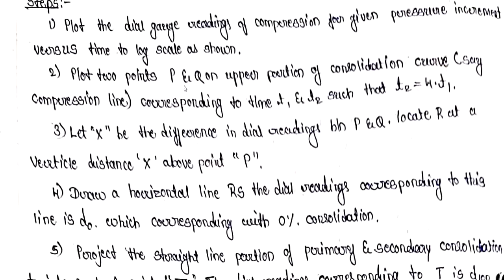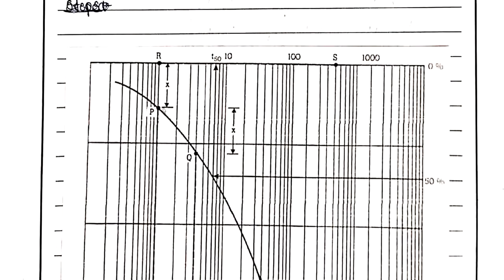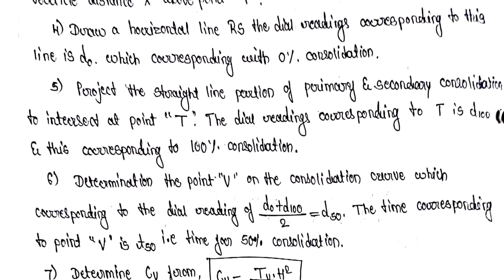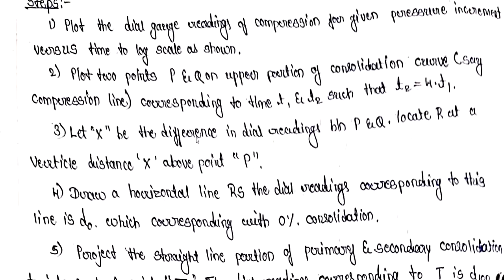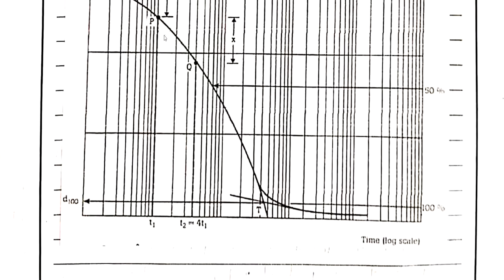Plot points P and Q on upper portion of consolidation curve, say compression line. So you can see we have to mark the points P and Q on upper portion of compression curve, as shown in the figure. Next, corresponding to time T1 and T2 such that T2 is equal to 4 times T1. So how we have to mark P and Q?